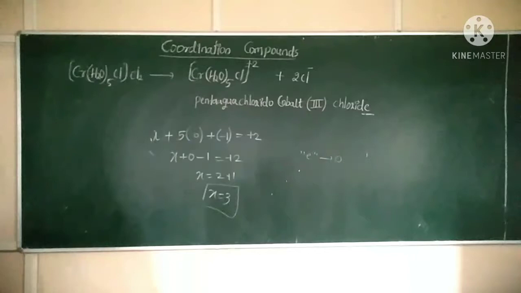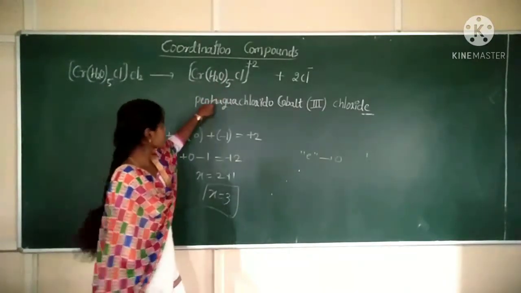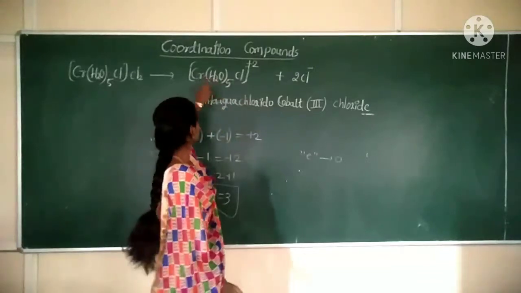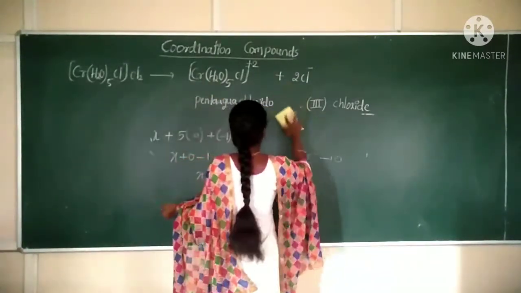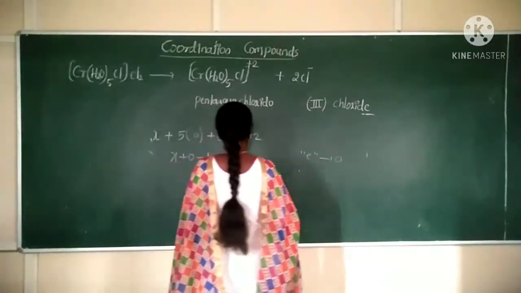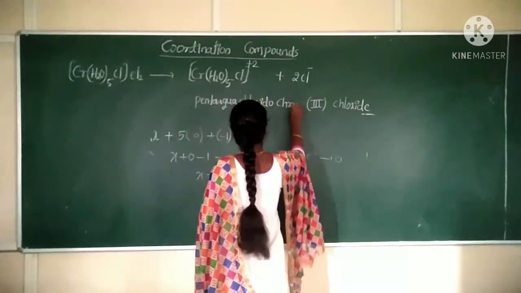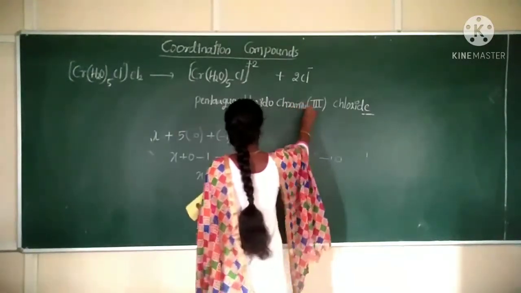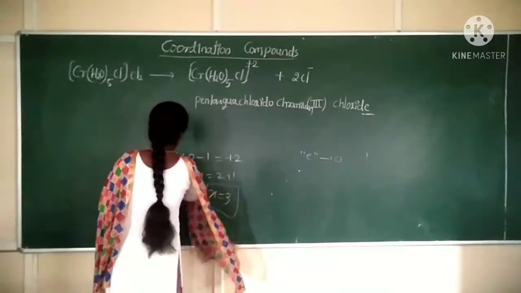So this is the name of the given compound. Next example. Pentaaqua chlorido. The given metal ion is chromium, so write it as chromium. Chromium and chloride. Okay. Next example.